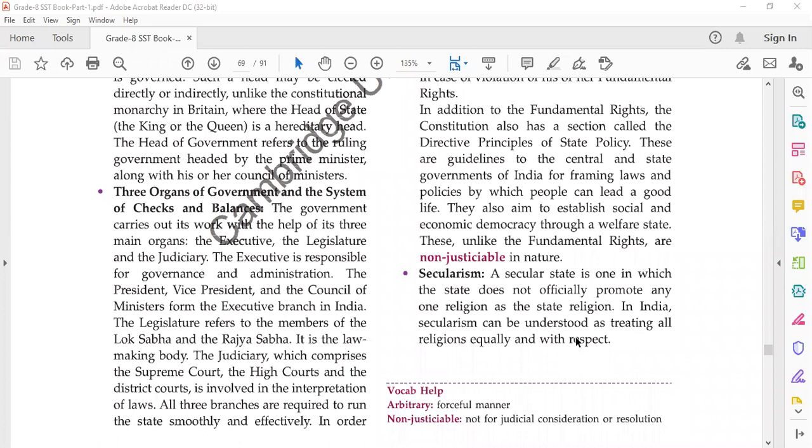The next key feature is secularism. So what is secularism? Secularism is there when there is no state religion. Okay. A secular state is one in which the state does not officially promote any one religion as the state religion. So if you move to Saudi Arabia or any Arab countries, you will see that they have an official religion.